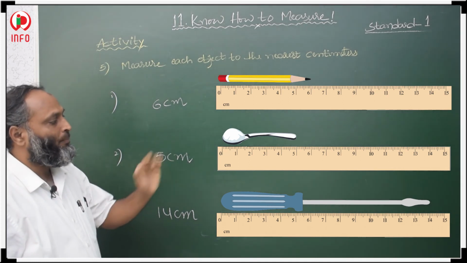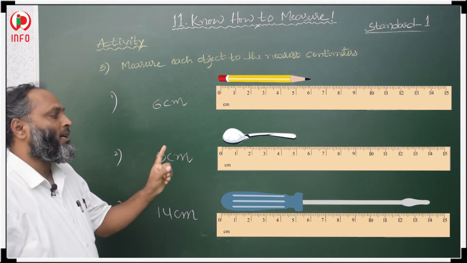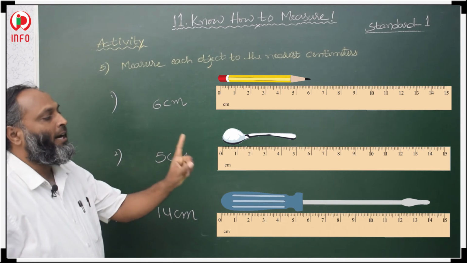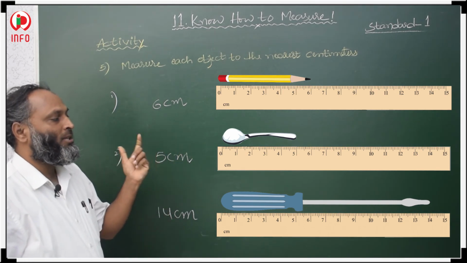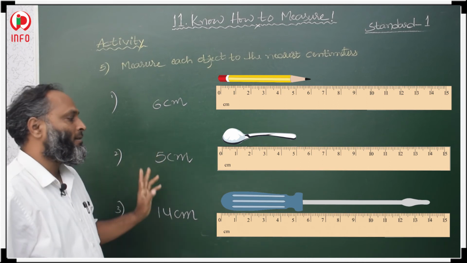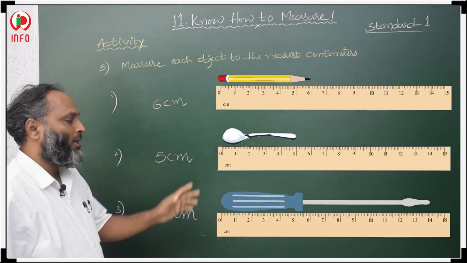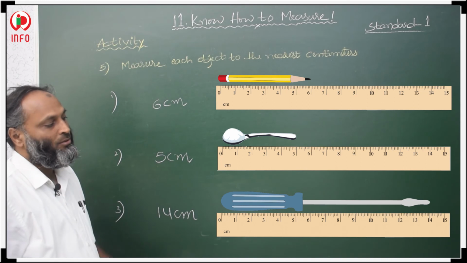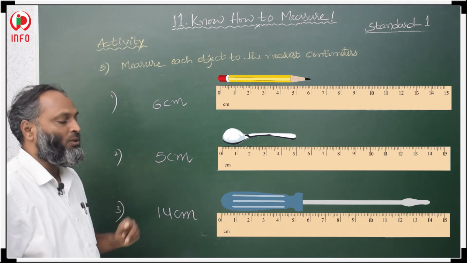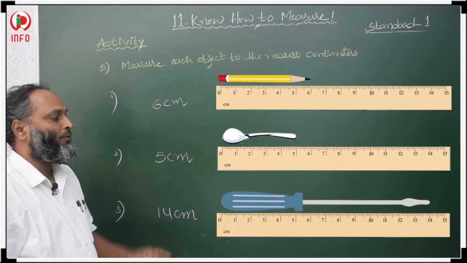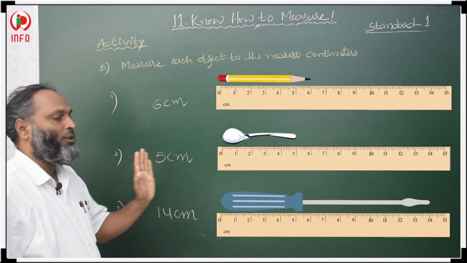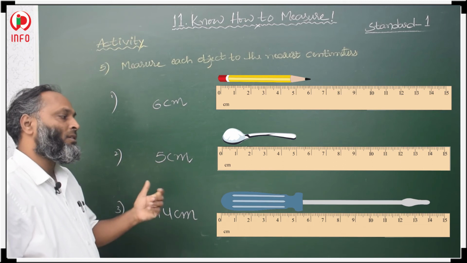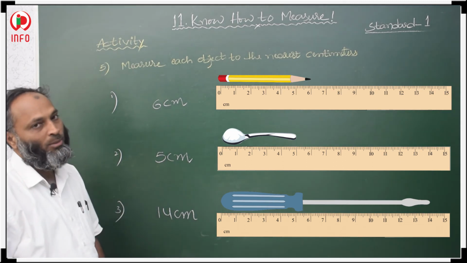In the same way, the spoon's starting point is at 0 and the end point is at 5, so it is 0 to 5. The total distance means the total spoon length is 5 centimeters. And the third object, screwdriver: the first end point is at 0 and the last end point is at 14 on the scale. So the total distance is 0 to 14, and the length of the screwdriver is 14 centimeters.